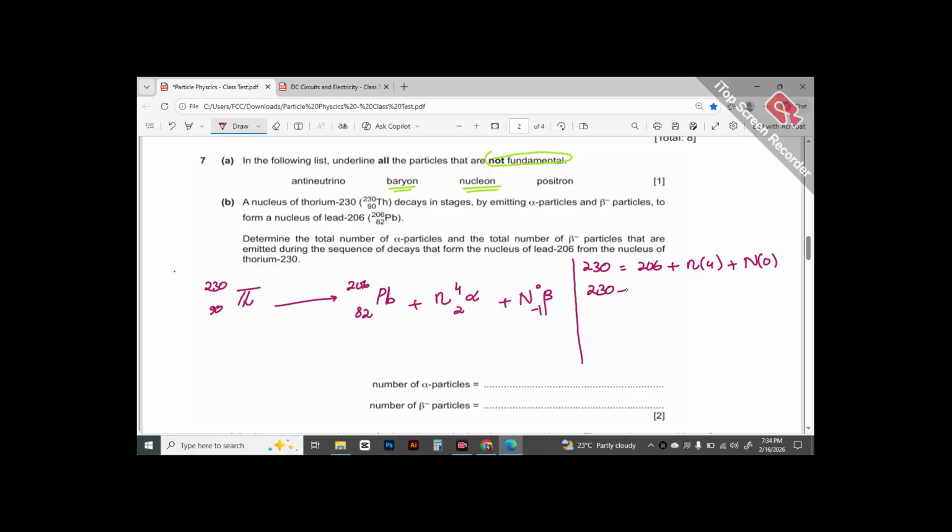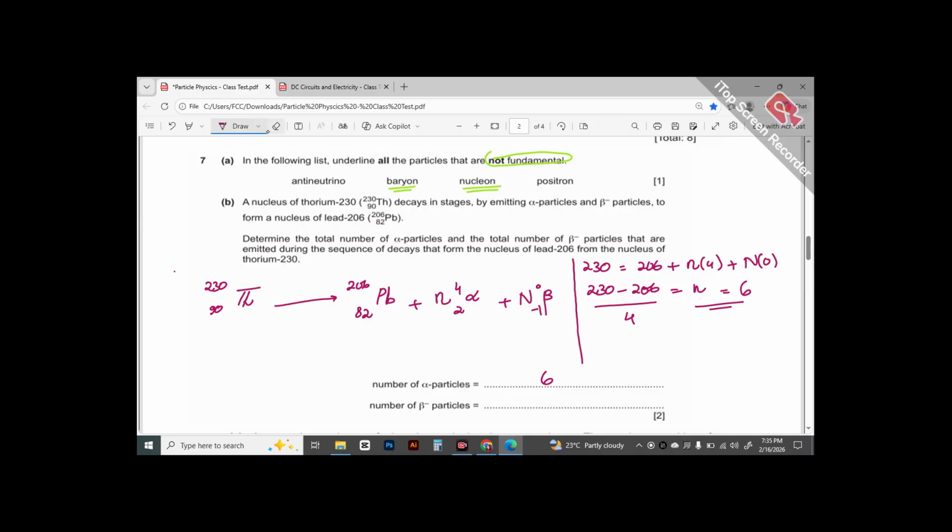Using this equation, we can rewrite, and this would then tell us that the difference would be 24, which divided by 4 would give us 6. That is, the value of n is 6, and n was nothing but the number of alpha particles. So now we know that a total of 6 alpha particles were emitted during this decay. Now, the number of alpha particles I know. How about the number of beta particles?